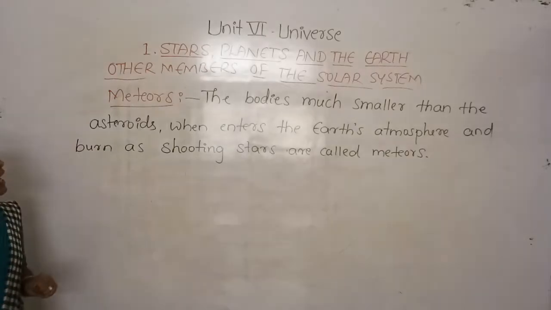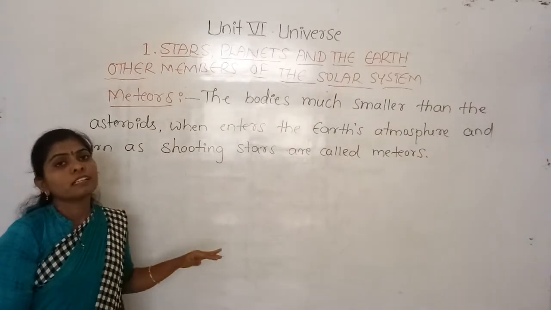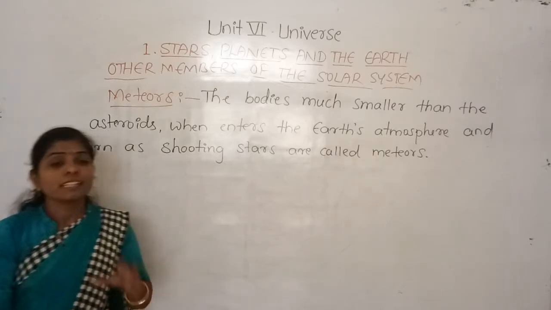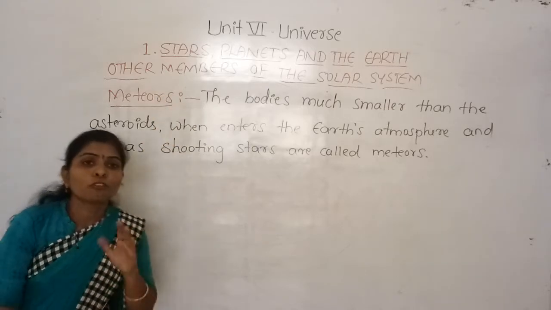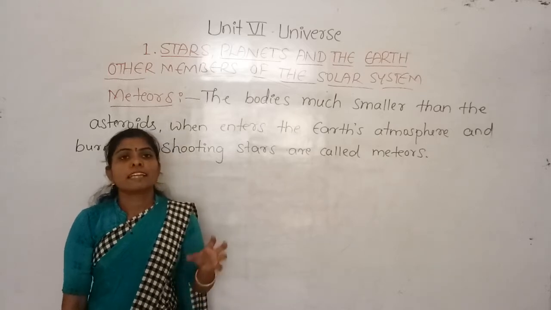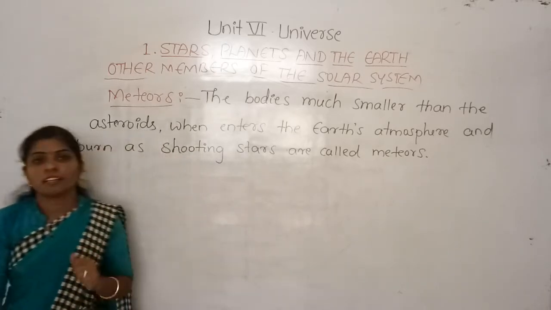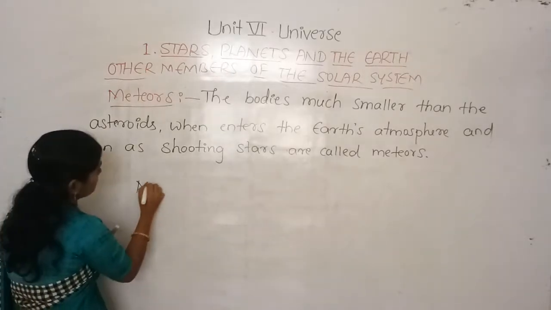And the meteors that do not burn completely and strike the Earth are called meteoroids. Some of these meteors, when they burn only partially, enter directly into the Earth, and those we call meteorites.